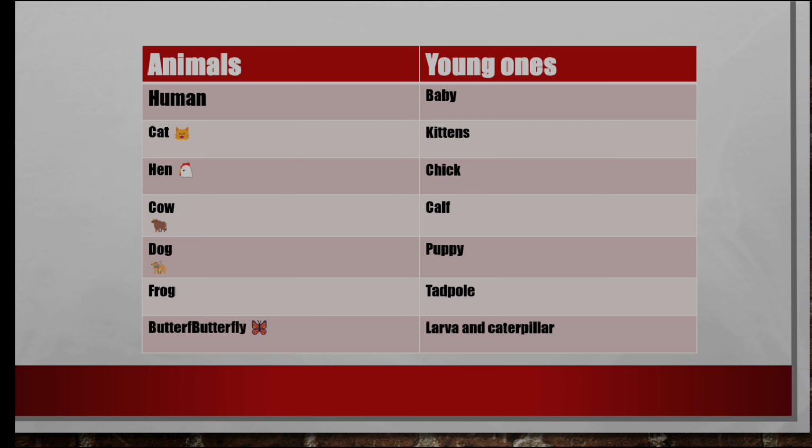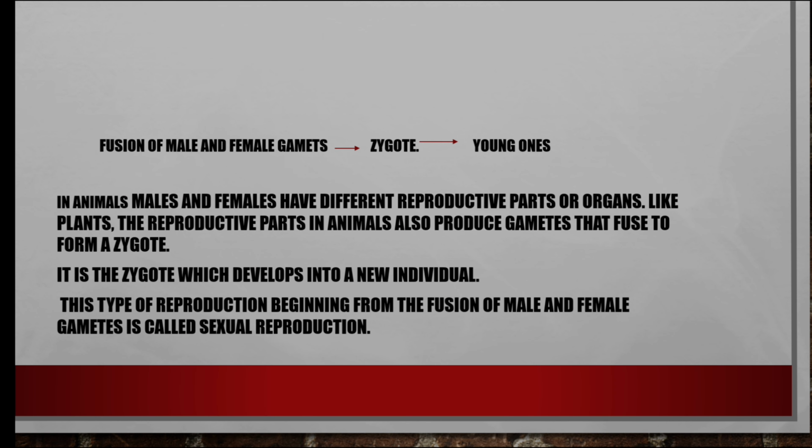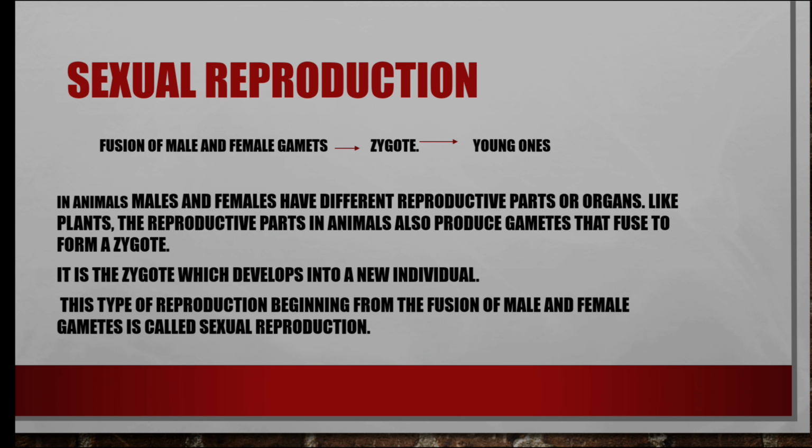What is sexual reproduction? We saw that it is the fusion of male and female gametes together to form a zygote, and the zygote develops into young ones. This type of reproduction, from the fusion of the female and male gametes to form a zygote that produces young ones, is known as sexual reproduction.